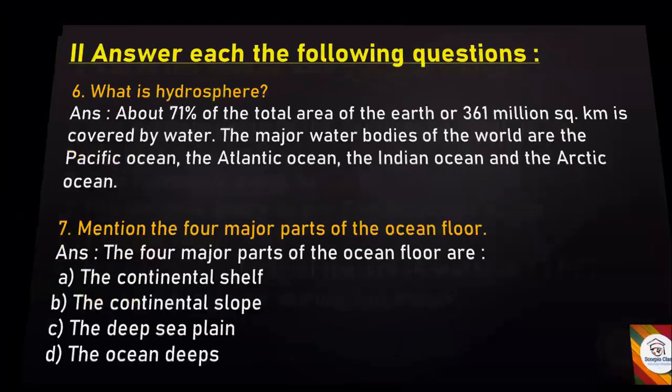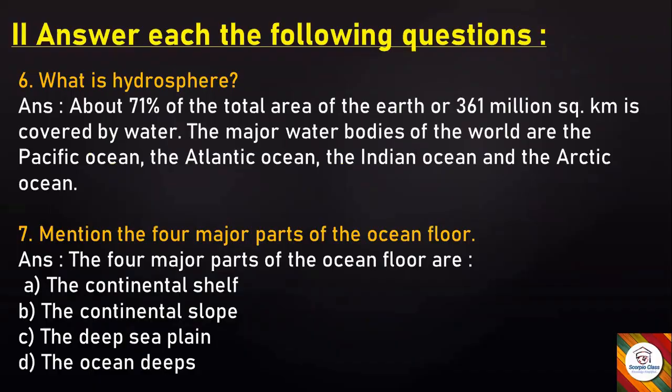Now let's move to the next main, that is answer each of the following questions. The question number is continued. It's question number 6. What is hydrosphere? Answer: about 71% of the total area of the Earth, or 361 million square kilometers, is covered by water. The major water bodies of the world are the Pacific Ocean, the Atlantic Ocean, the Indian Ocean, and the Arctic Ocean.